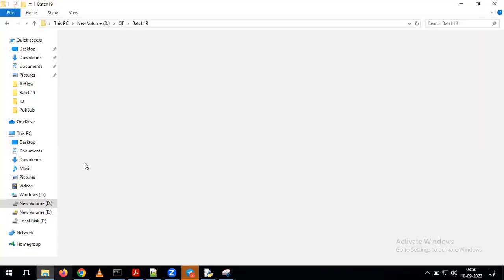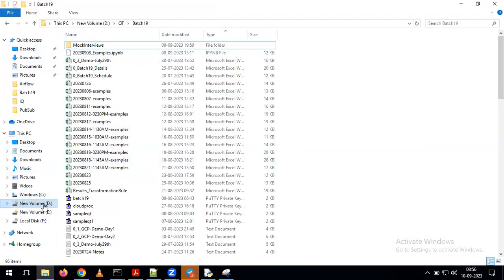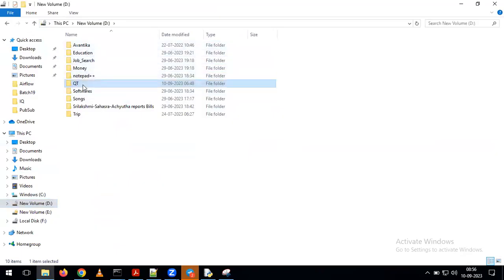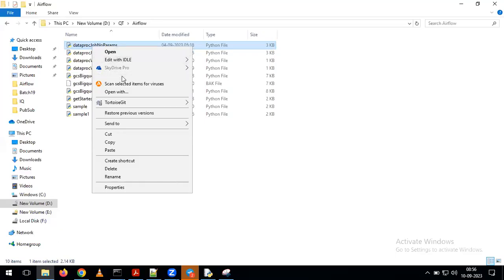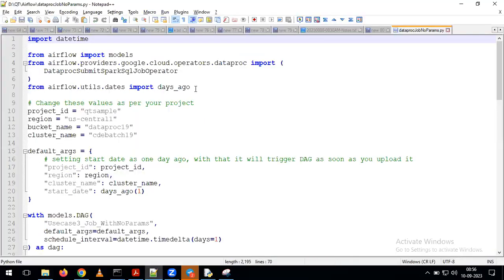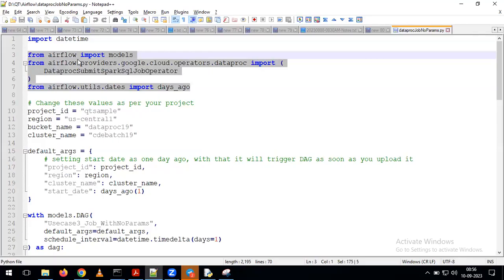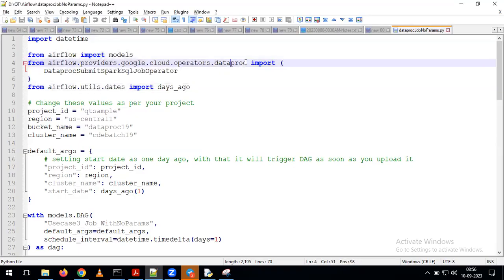And if you remember, as part of writing the Airflow program earlier, tell me what is the purpose of these lines? We are giving from airflow import models. Then we are giving from airflow.providers.google.cloud.operators.dataproc. What are these? Do you remember? We are giving from airflow.providers and from airflow.utils.dates.